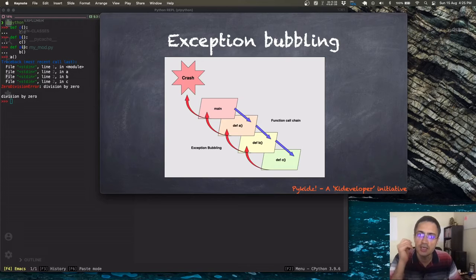Since nothing is done about the exception in B, it will move down the stack to A, right? This is called exception bubbling.